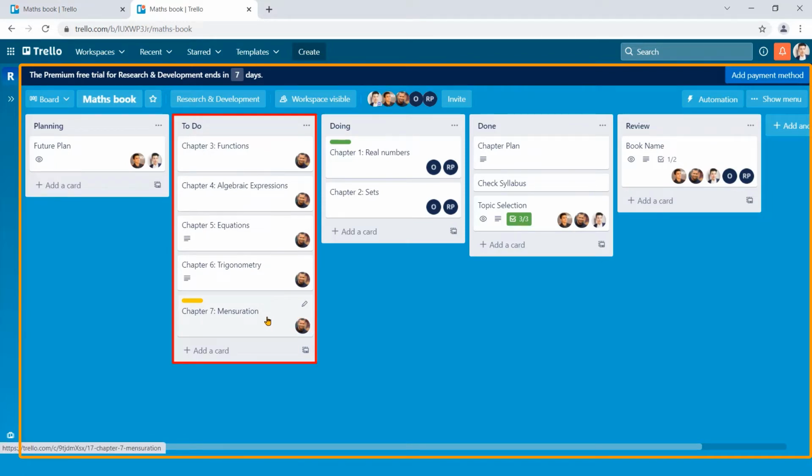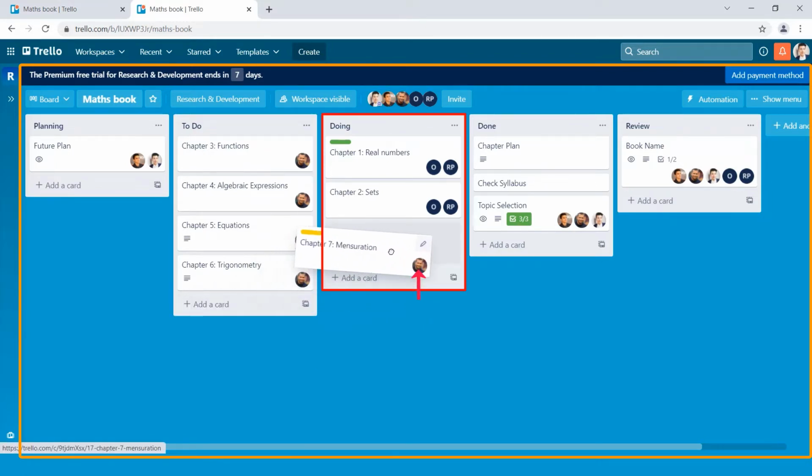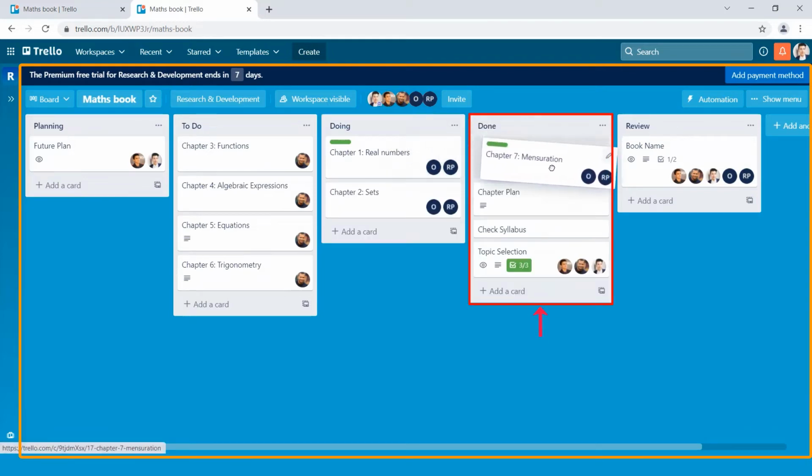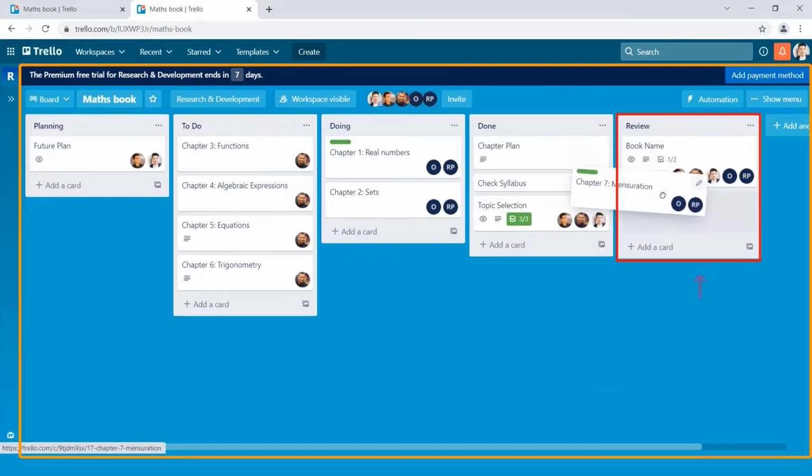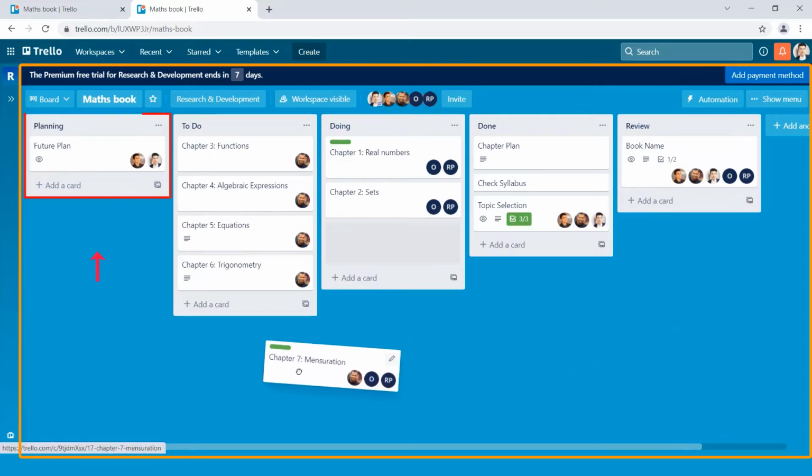Tasks of cards are sent from ToDo List to doing list. The cards on the doing list are performed as planned. Oliver and Robert take the responsibility to complete tasks. Completed tasks will be sent to the done list. The done cards are sent to the review list after a certain time. Okay, get back to the initial scenario.